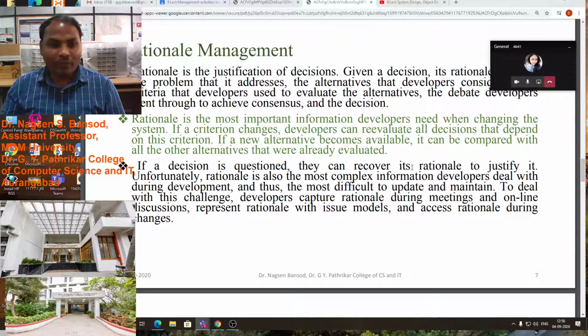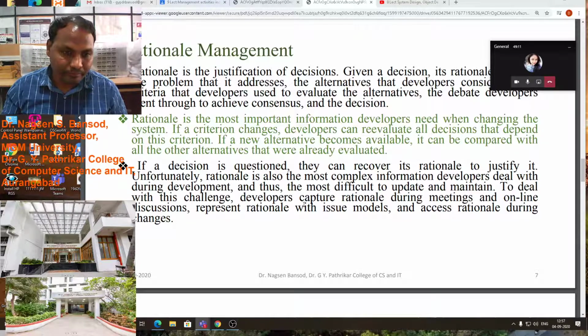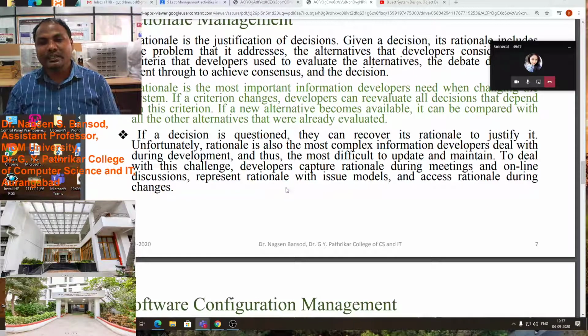It can be compared with all other alternatives that were already evaluated. Means if a new alternative becomes available, then we have to compare that with other available software. If the client said to us, I want to change from computer to mobile phone, then we have to give him the comparative analysis, what will happen in that. If a decision is questioned, they can recover its rational to justify it.